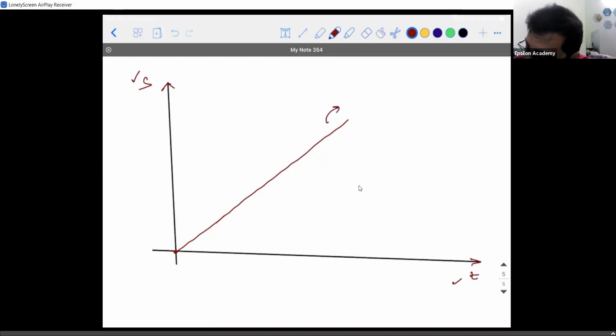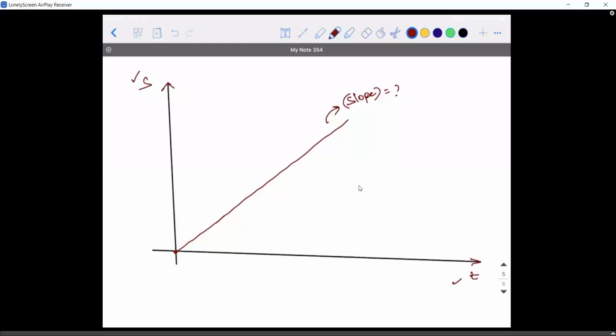Now, with respect to this graph, if I ask you the slope, what will you tell? So for me to find the slope or apply the formula, what do we need? The angle, sir.